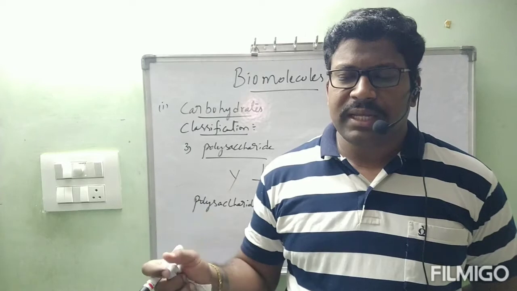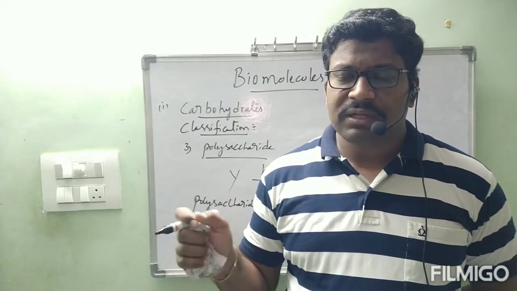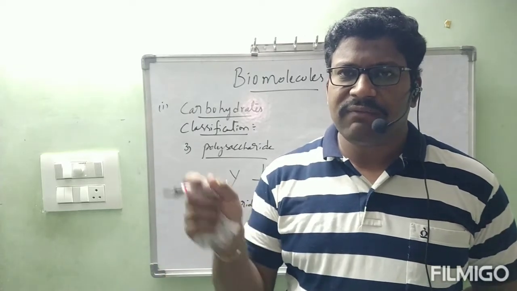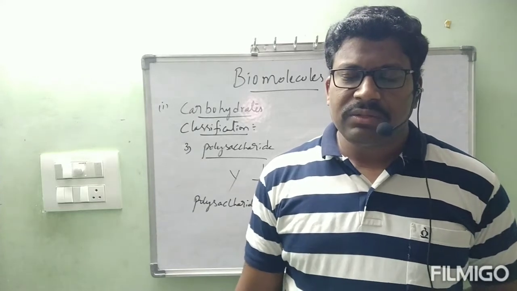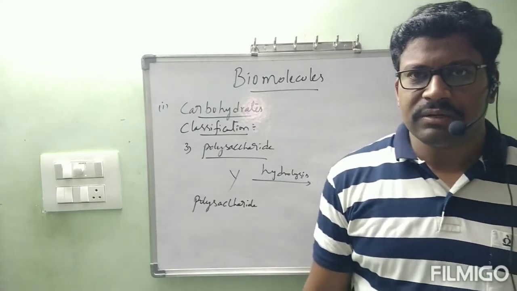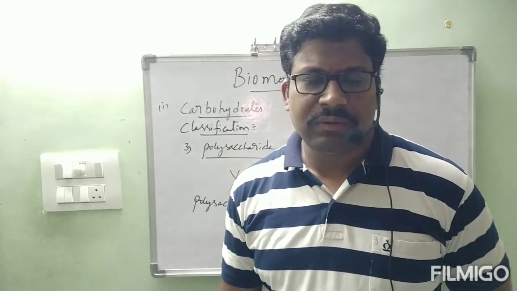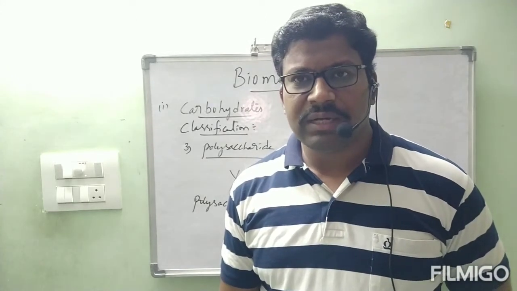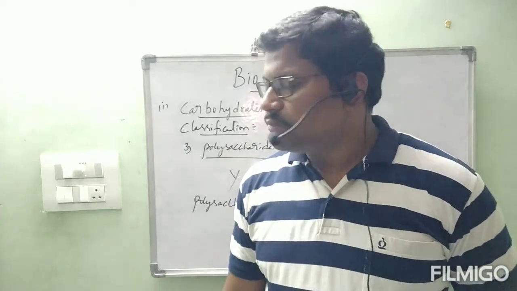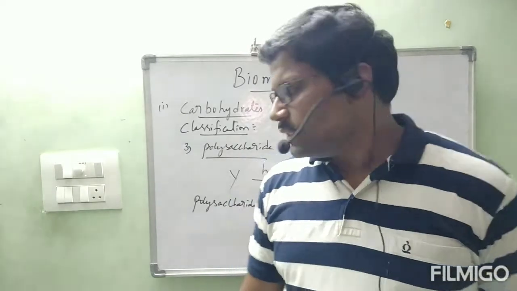What are monosaccharides? The carbohydrates which on further hydrolysis will not give any further carbohydrates. They are optically active polyhydroxy derivatives of aldehyde or ketone. They will not give further hydrolysis products. That is the monosaccharides we are going to study now.